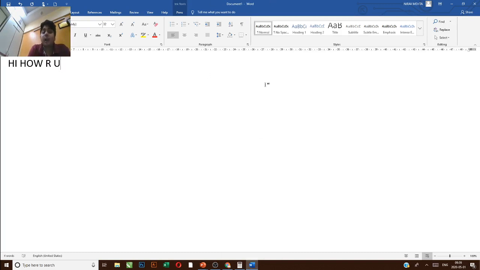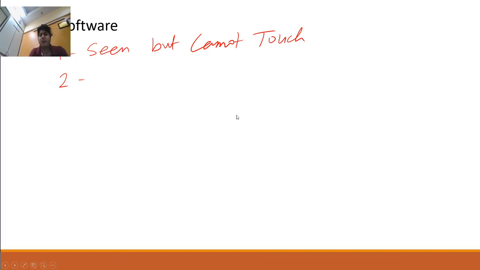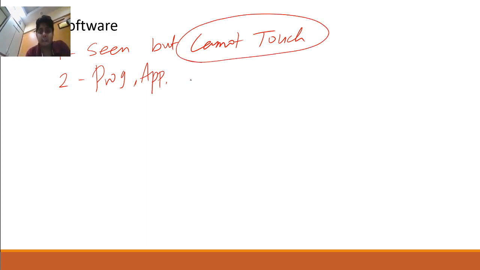Software is a program. Again, I am telling you guys, software is a specific program which helps to give specific instructions. So it can be a program, it can be in the form of apps. Anything which can be seen but cannot touch. But remember, guys, for a specific purpose.